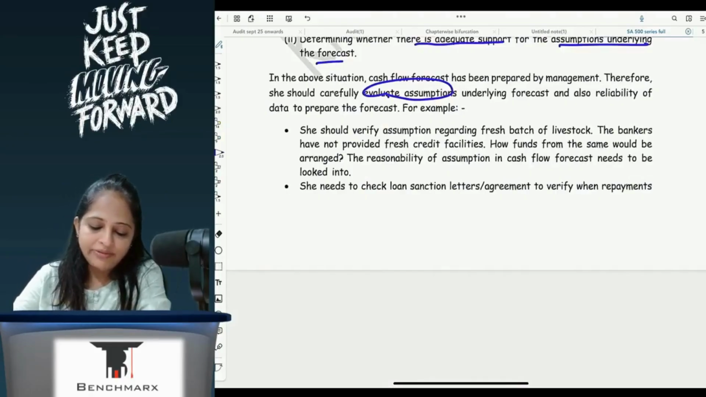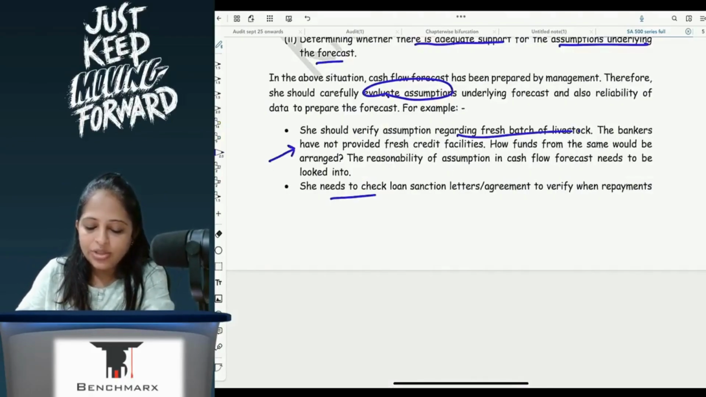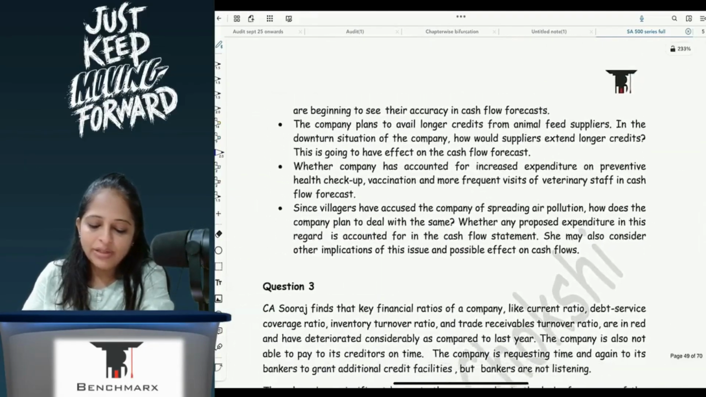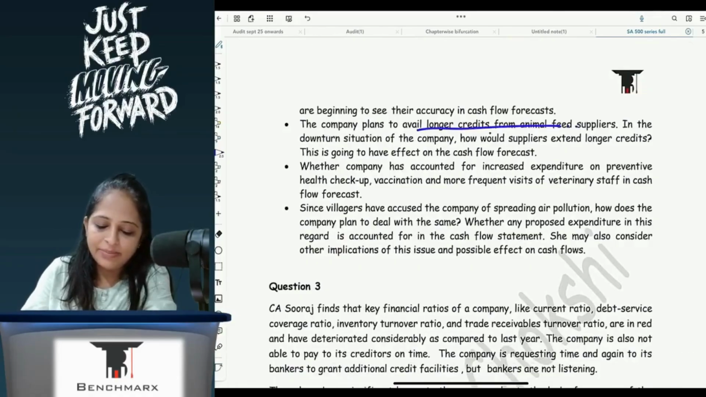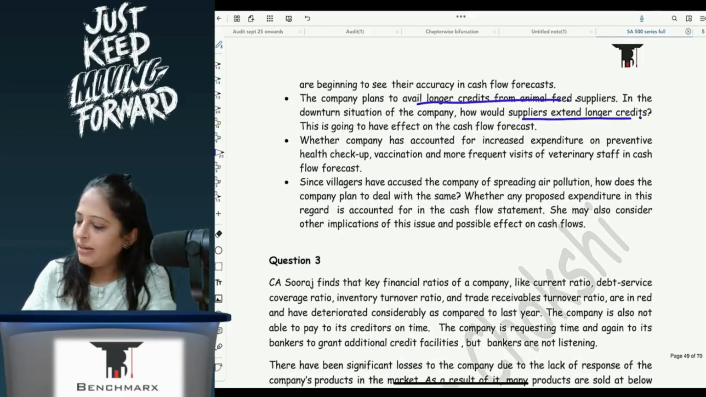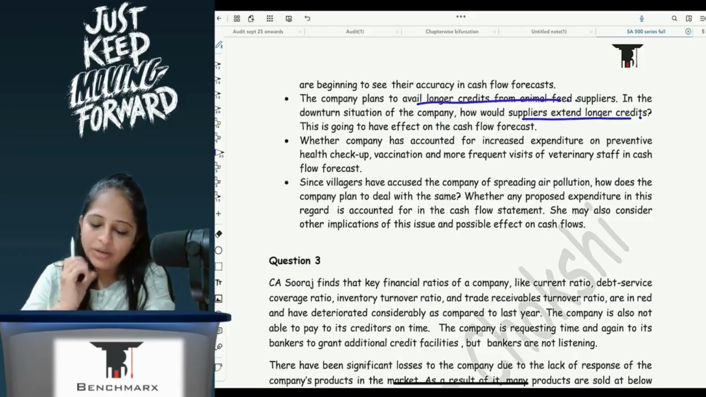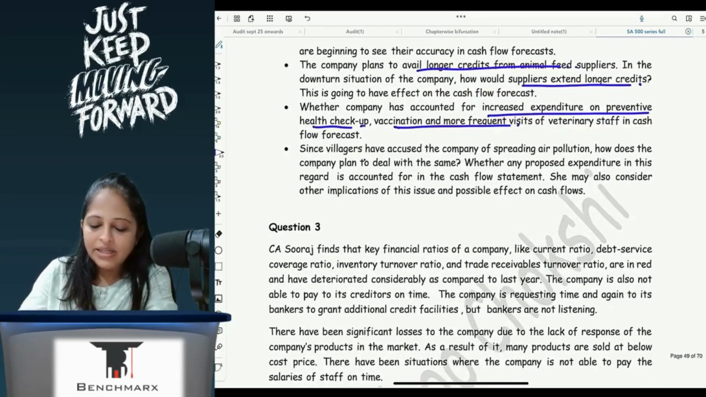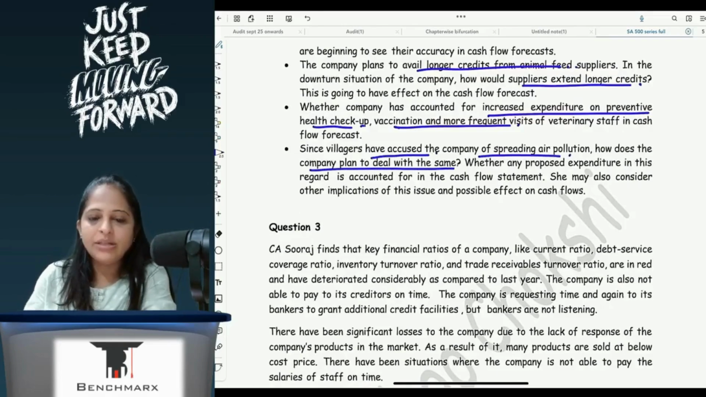So she should verify assumptions regarding the fresh batch of livestock, and needs to check the loan sanction letter agreements. The company plans to avail longer credits from animal feed suppliers. In the downturn situation of the company, how will suppliers extend longer credits? Whether the company has accounted for increased expenditure on preventive health checkup, vaccination and more frequent visits. Since villagers have accused the company of spreading pollution, how does the company plan to deal with the same?